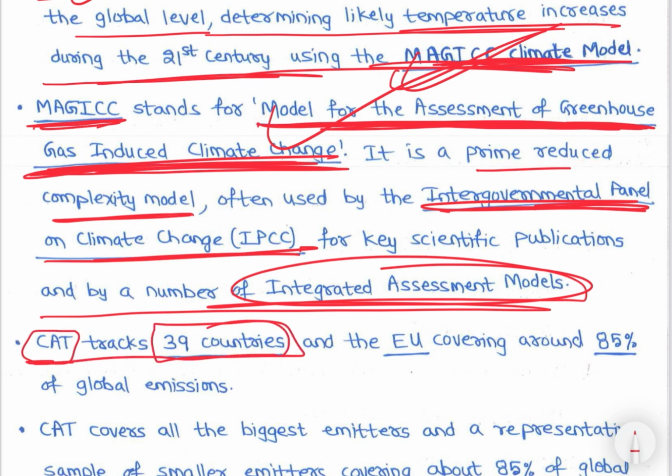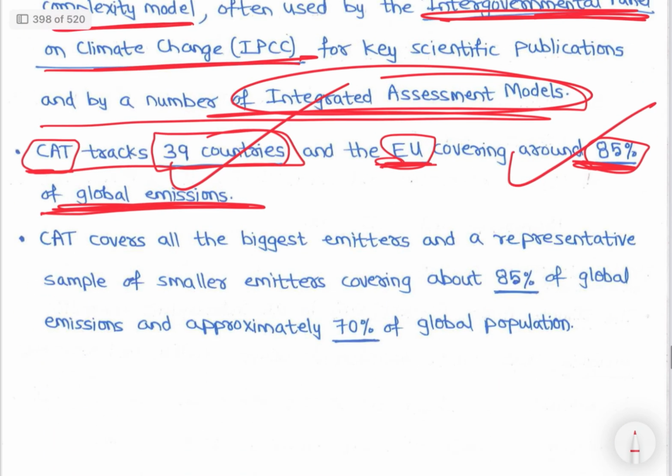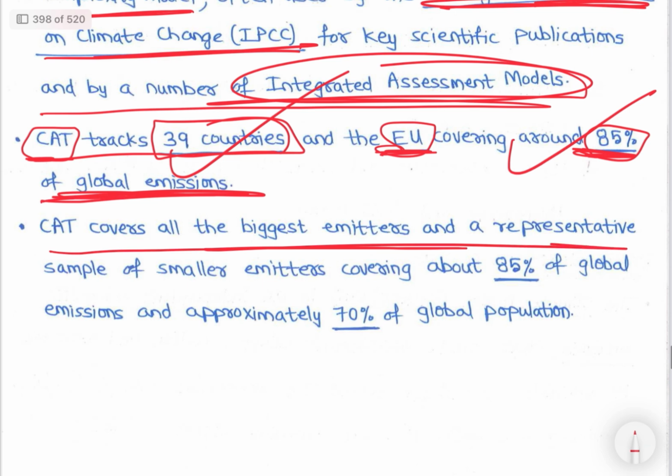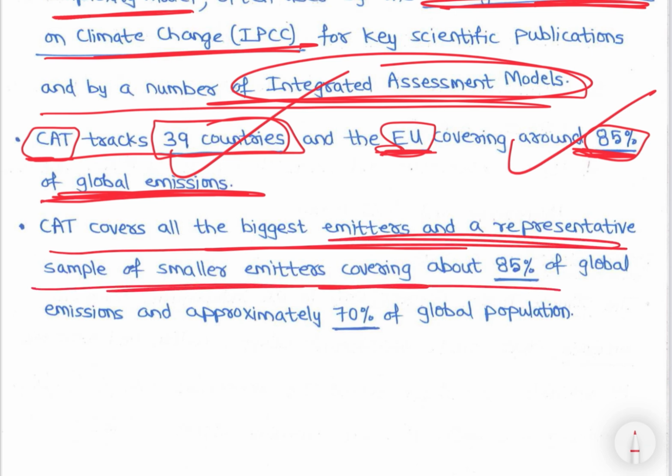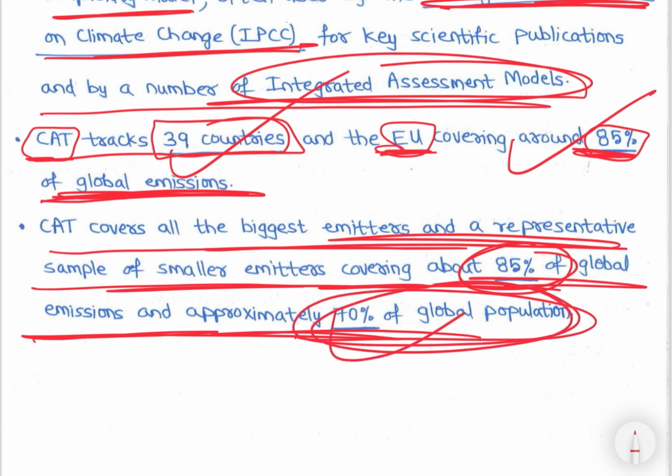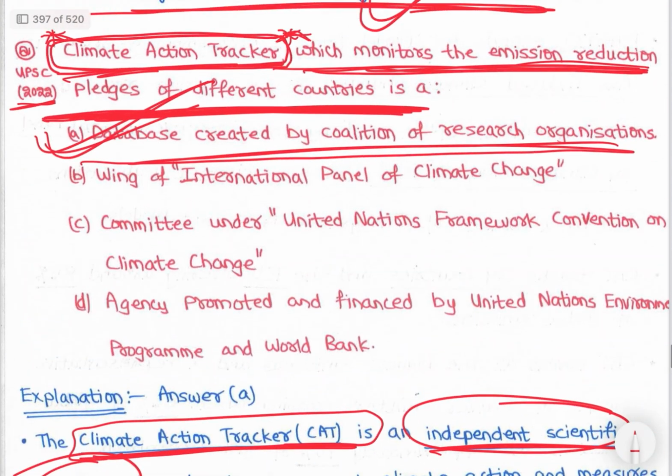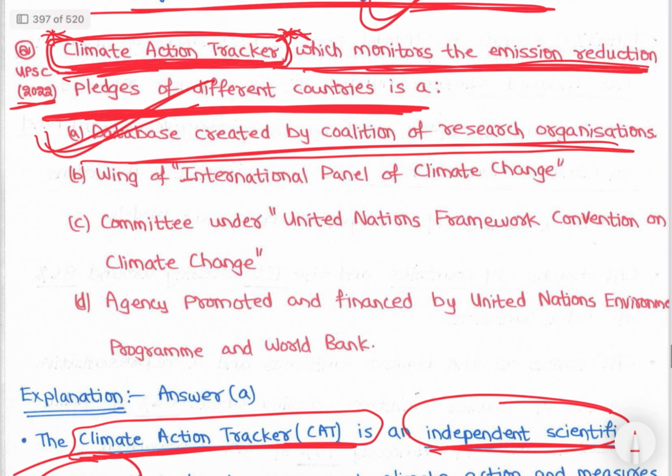CAT tracks 39 countries and the EU covering 85% of global emissions. CAT covers all the biggest emitters and a representative sample of smaller emitters, covering 85% of global emissions and approximately 70% of the global population. It doesn't cover everyone. So it tracks 39 countries and the European Union, which emit 85%. So that is the CAT, the Climate Action Tracker. It tracks how much action is being taken and what will result from it.